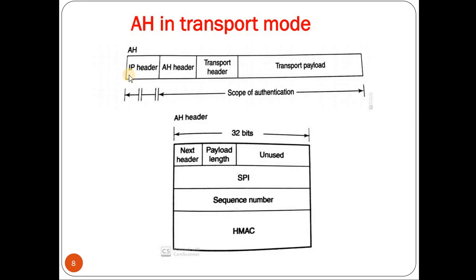Instead, what we do is we make all those fields 0 and then we apply HMAC on the packet, and that value is stored in the AH header. It takes about 96 bits to represent the HMAC in the AH header.